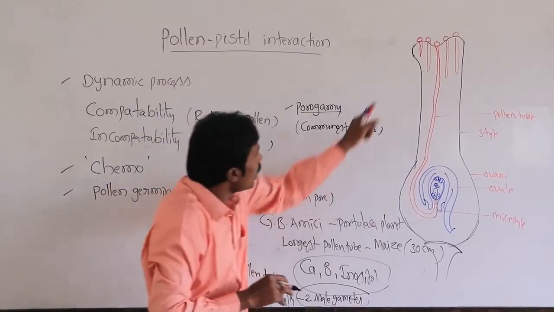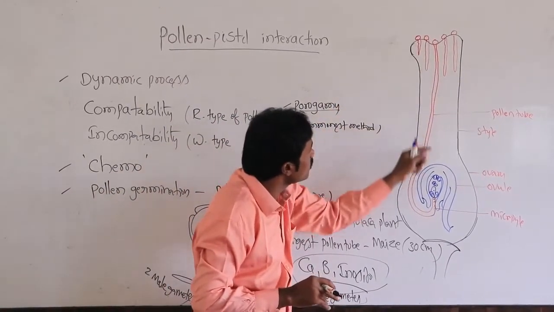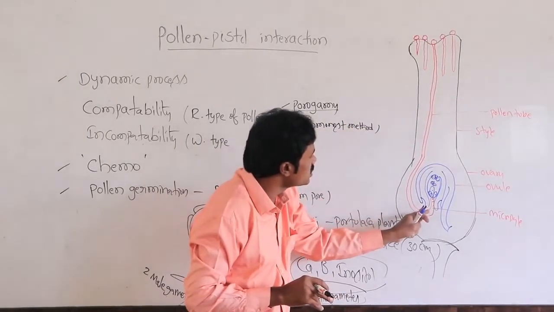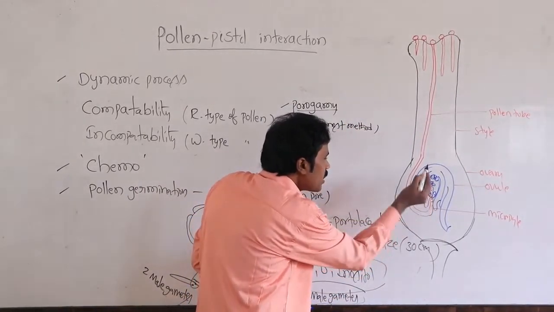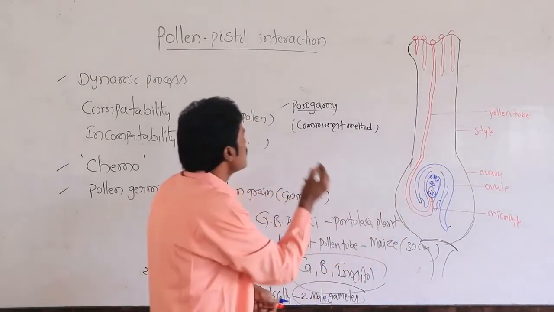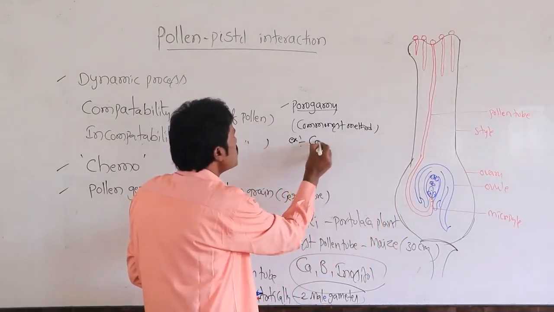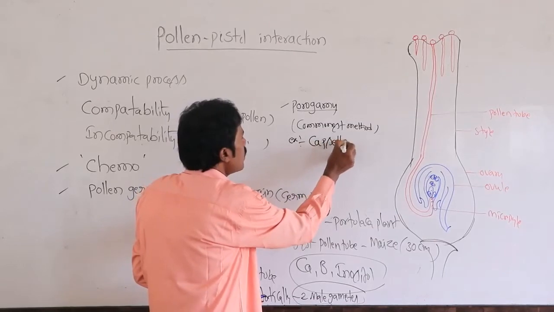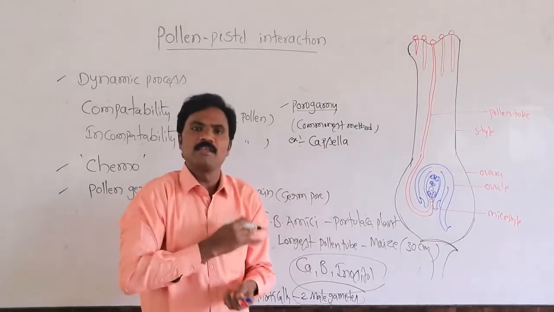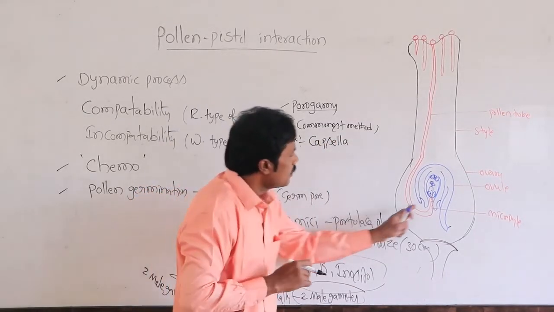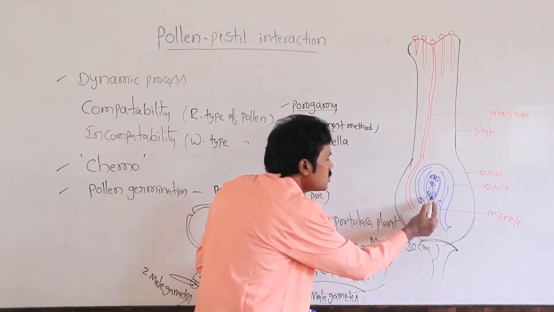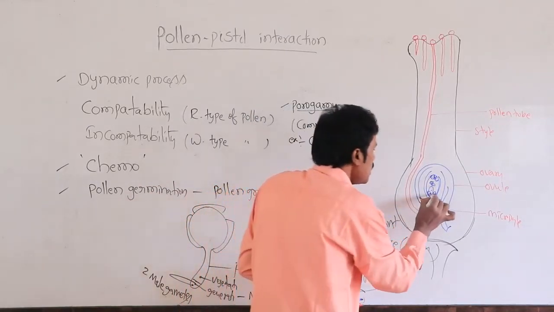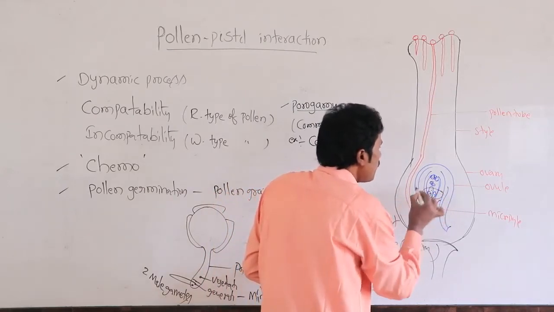From here, only a few will reach the ovule. Then where will it be attracted? For example, in Capsella and many others, the pollen tube is directed towards the synergids.